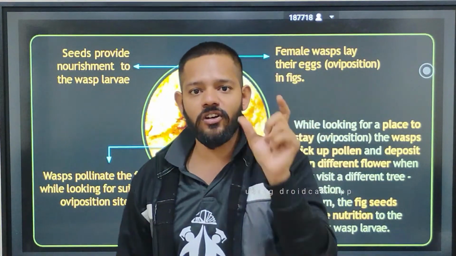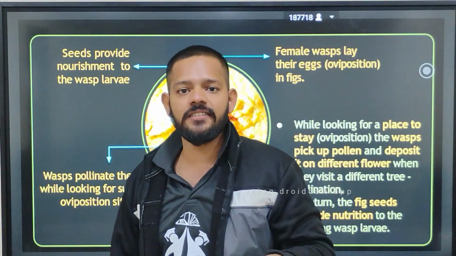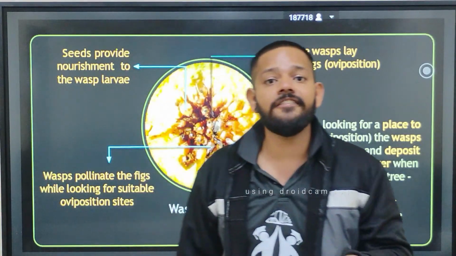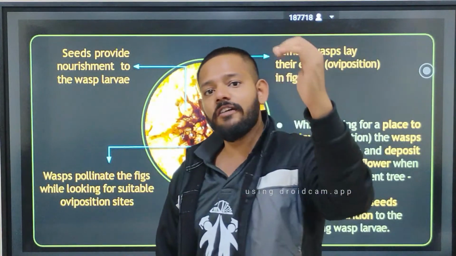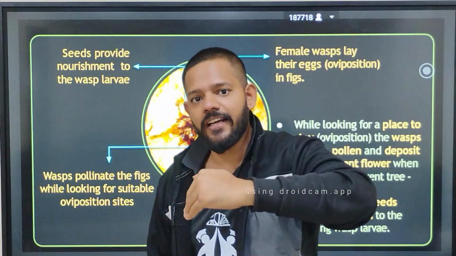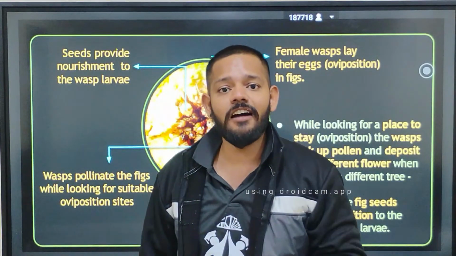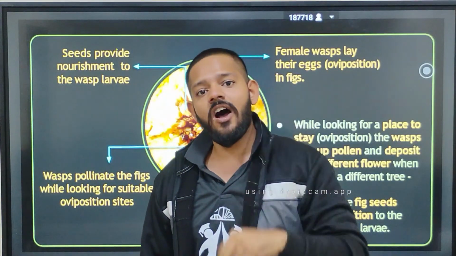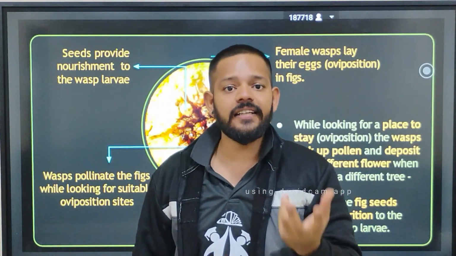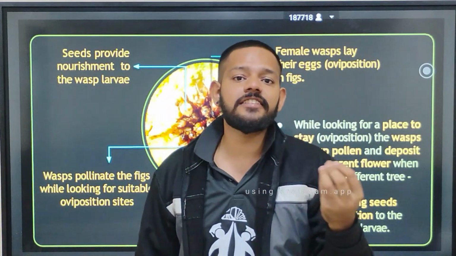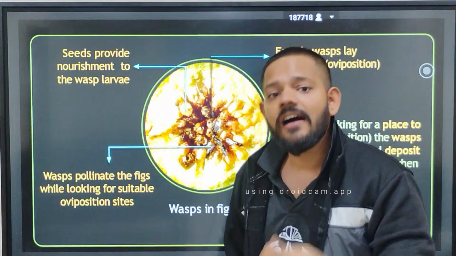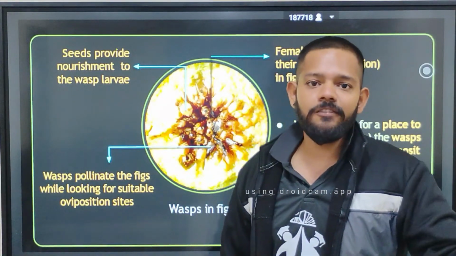In the middle part you have sterile flowers, and at the base of that inflorescence you will find female flowers.